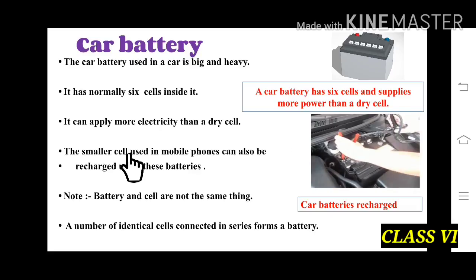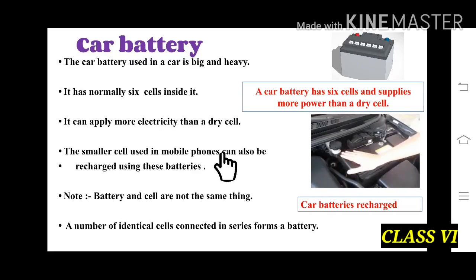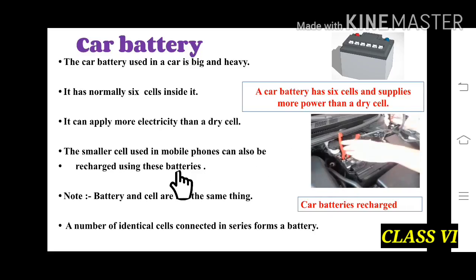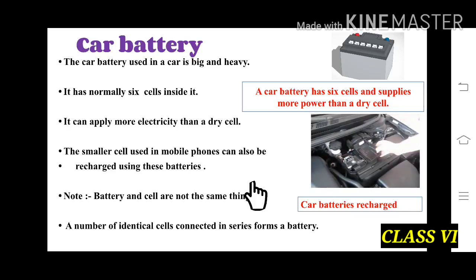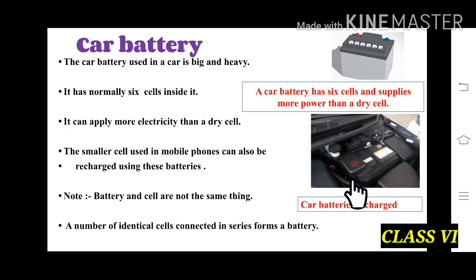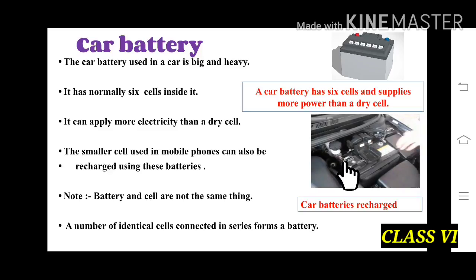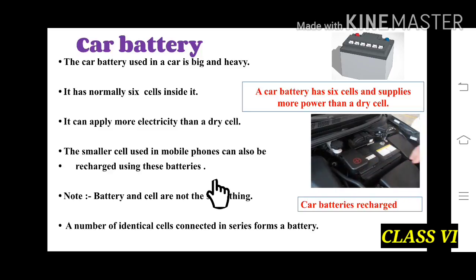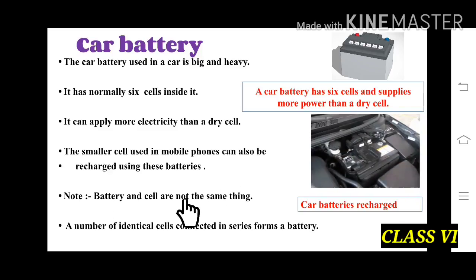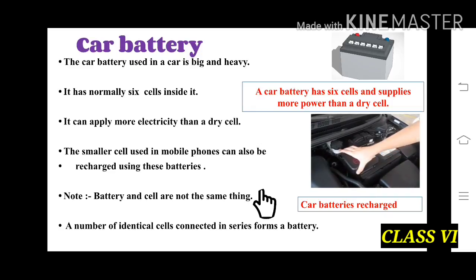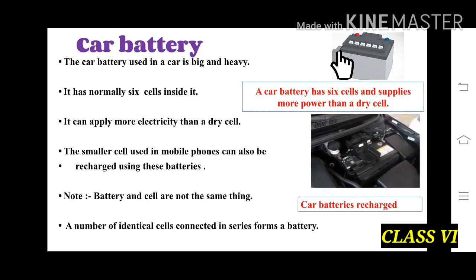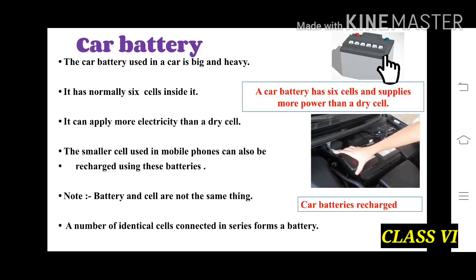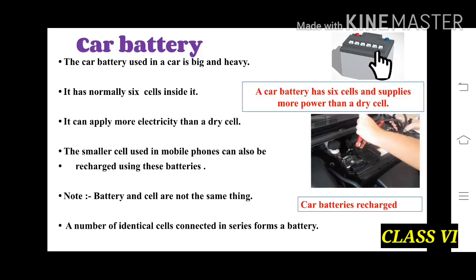The small cells used in mobile phones are also recharged using these batteries. So in this picture we can see that a person is charging the car batteries. Note: battery and cell are not the same thing, because a battery is a number of identical cells connected in series.